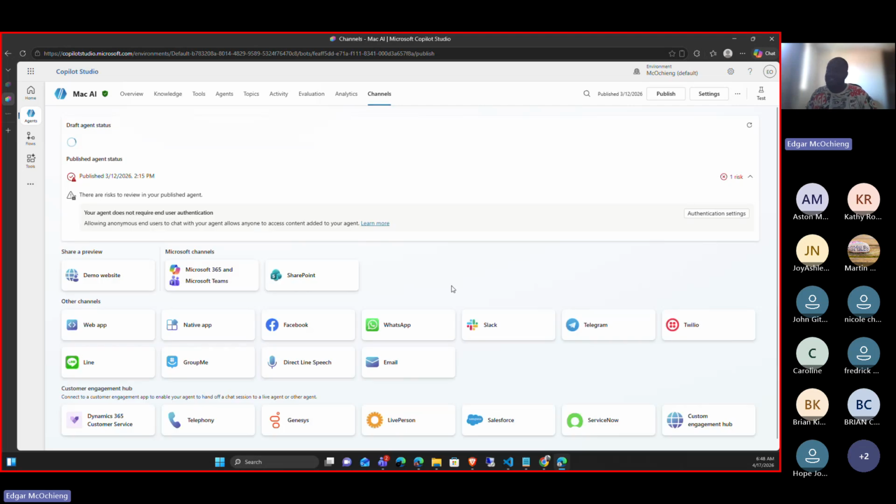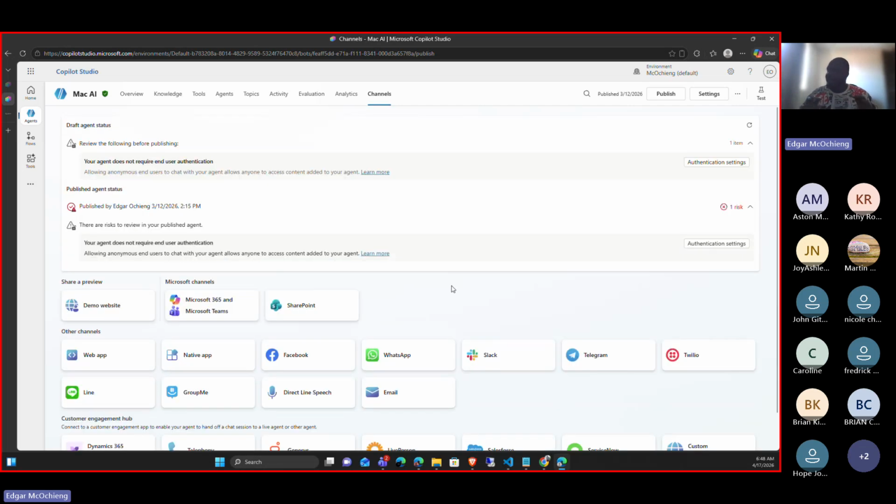In channels, this is where we expose the agent. In this part, we have completed the creation of this agent. We gave it instructions, and we've connected it to external tools. How do we now expose it? How do our users go ahead and actually use this agent? We can show that agent using a website, for example, the one we have in our labs. That's how we can expose our agent.